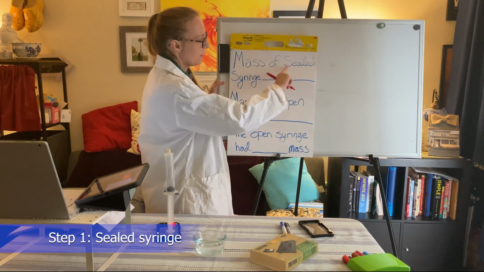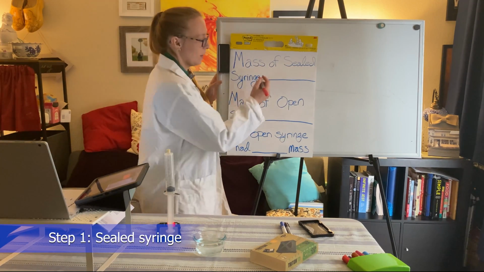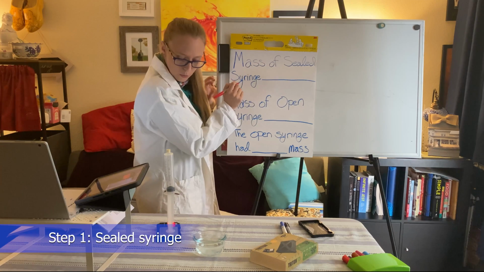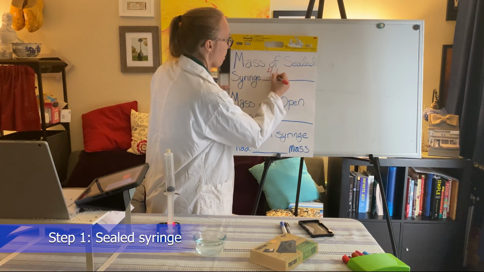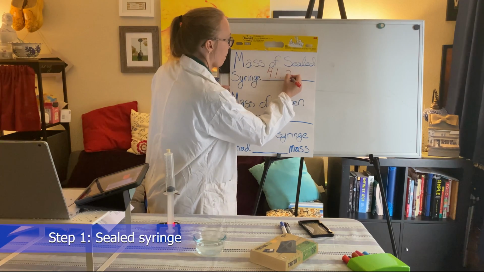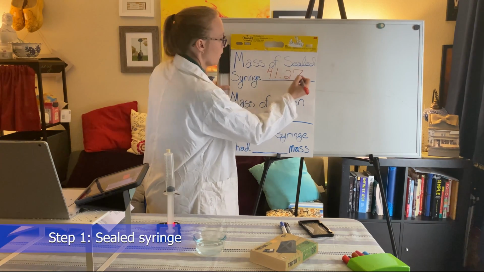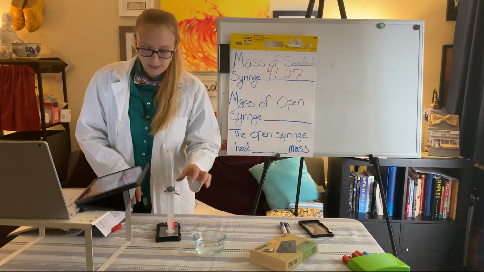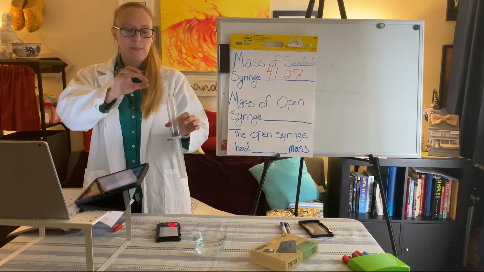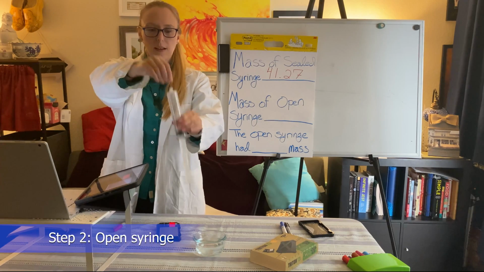So the mass of the sealed syringe, it's sealed because it has the cap on, is 41.27 grams.